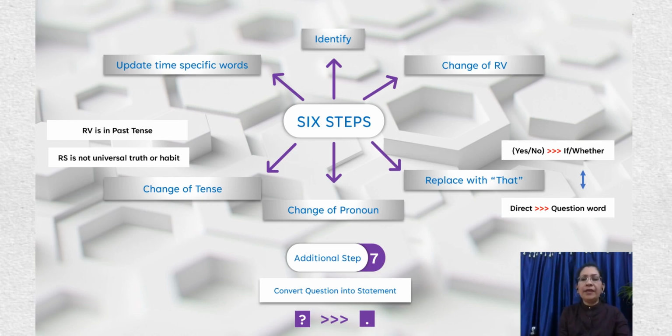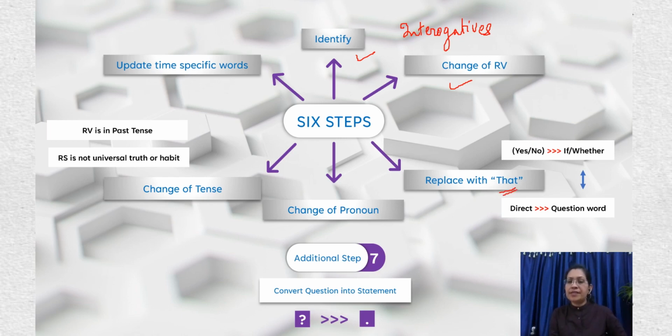But in case of interrogatives, that means in question kind of sentences, there are certain changes that we have to keep in mind while we change sentences from direct speech to indirect speech. Now, as you can see here, few of the steps remain the same. In case of interrogatives as well, you need to identify the subject and object first. We need to change the reporting verb, and we need to replace that.